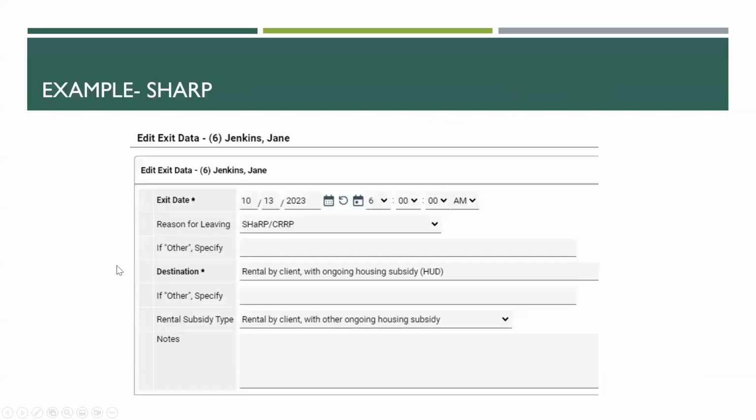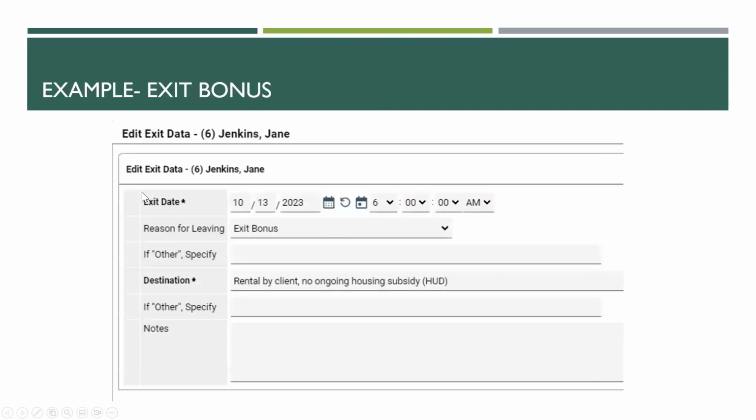So for example, maybe your client is getting SHARP. You would put reason for leaving SHARP, destination rental by client with an ongoing housing subsidy, and then type rental by client with other ongoing housing subsidy. Similarly, exit bonus, reason for leaving would be exit bonus. And then you would just say rental by client, no ongoing housing subsidy.